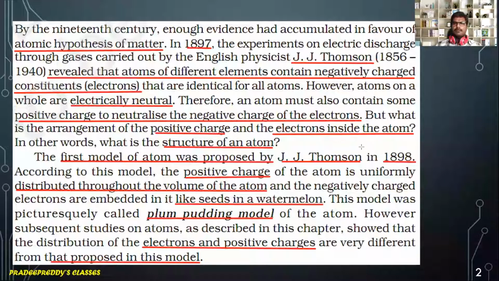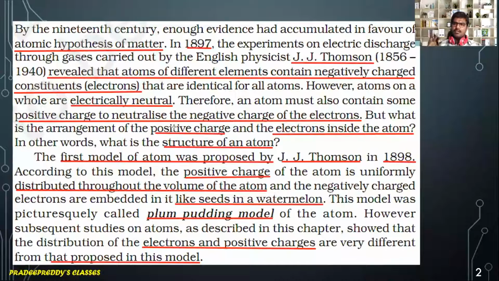Let us recapitulate the early theories of atomic models. In the 19th century, regarding the hypothesis of atomic structure, many proofs were given that matter is made up of atoms, out of which the electron discharge tube experiment, done by J.J. Thomson, revealed that the atom is made up of negatively charged particles, and these negatively charged particles are named electrons, and these are identical for all atoms irrespective of the state of matter.